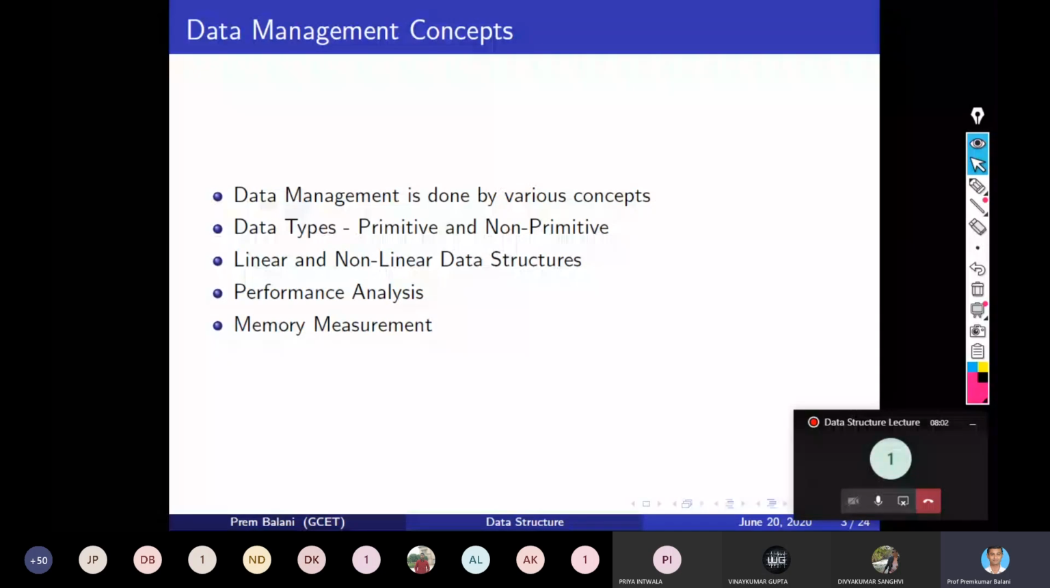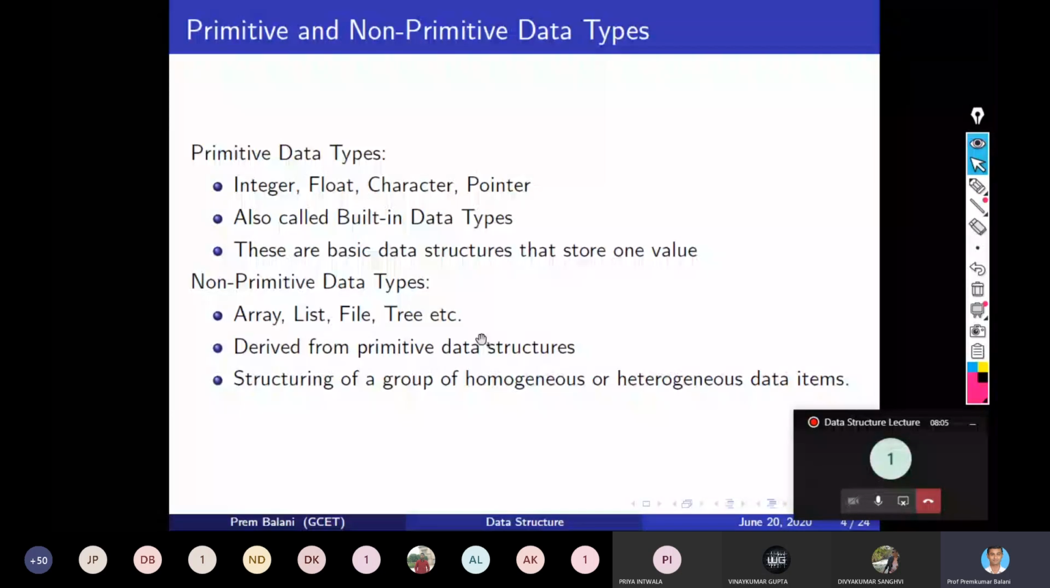In primitive data types, as we discussed, integer, float, character, pointer, these data types represent a single value. They are also called the built-in data types, and these are called the basic data structures that store one value. So when we talk about data structure, it means how data will be stored in the computer. That is called the data structure. And what will be the structure of data, right? How it will be stored.